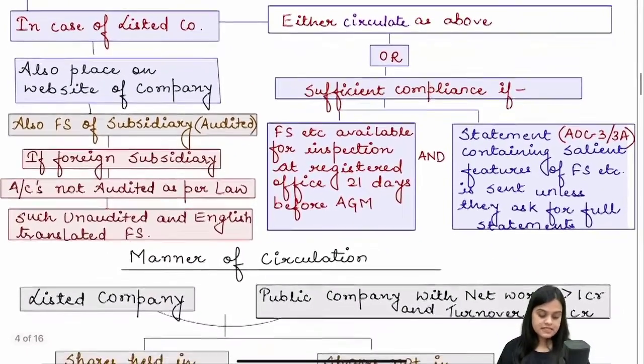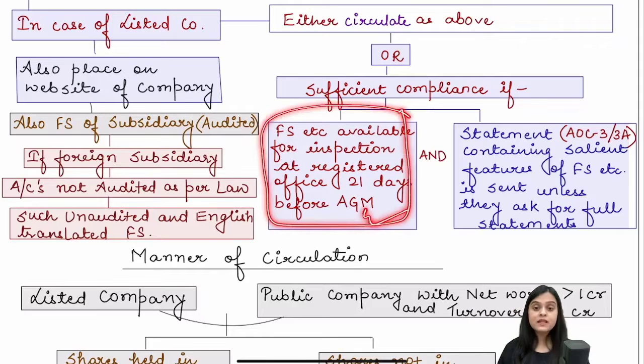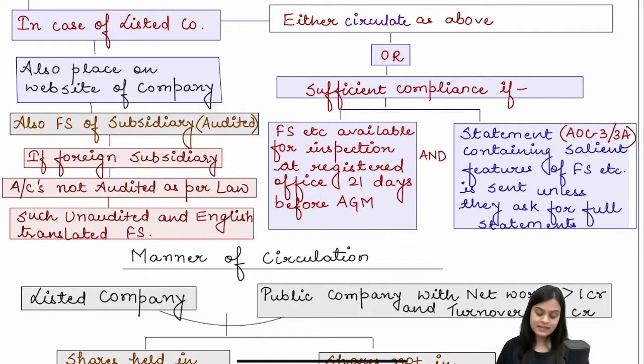In case of a listed company, it is not mandatory to send the whole set. You can circulate it as above, or you can keep it available for inspection before 21 days and send a brief statement containing salient features of the same, unless some member asks for the full statement.